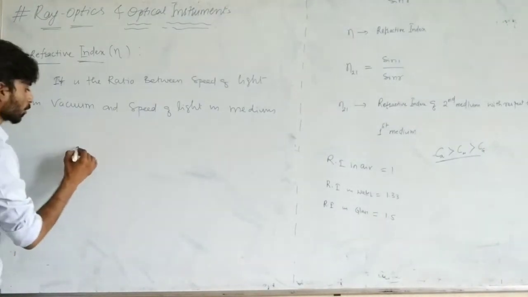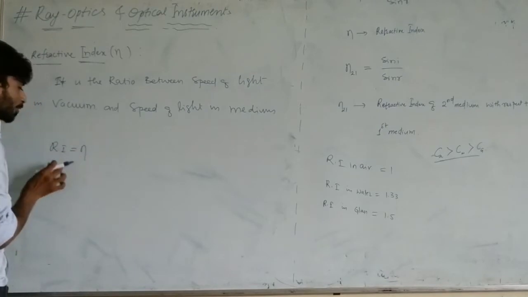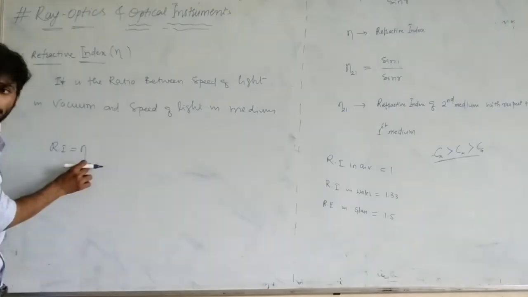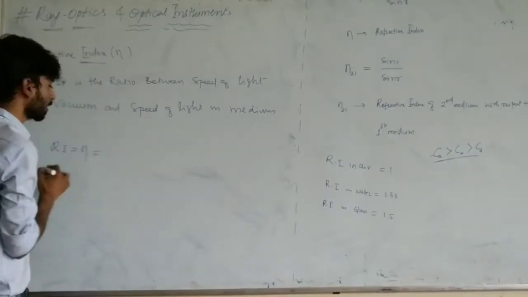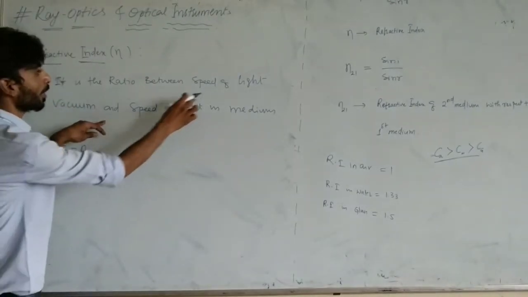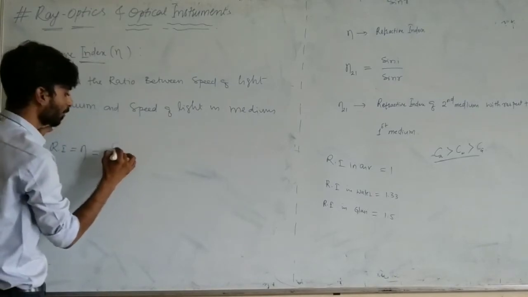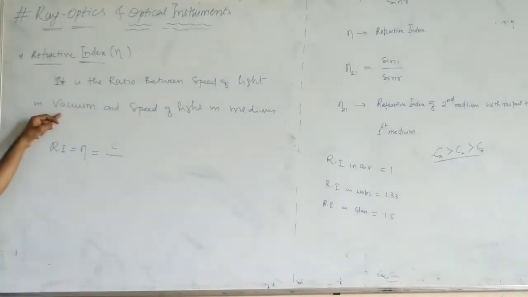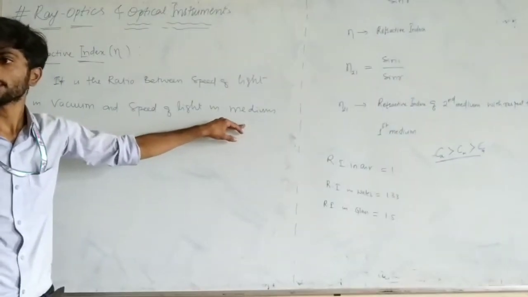Okay, listen. So eta is equal to refractive index. RI is nothing but refractive index and it is denoted by eta. Eta is equal to the speed of light in vacuum, c, divided by the speed of light in medium. In which medium are we traveling? In air.